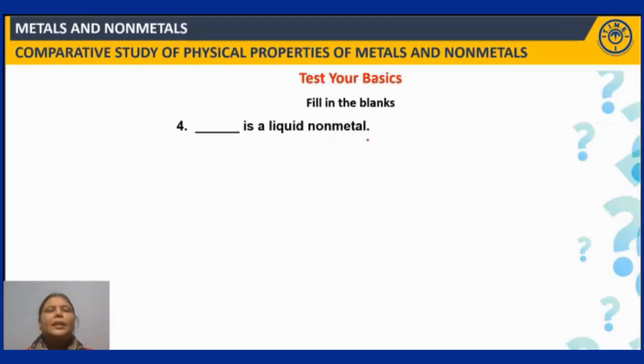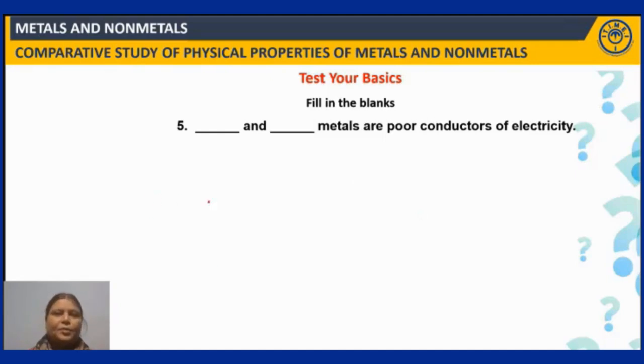Generally non-metals are gases, but some of the non-metals are solids as well as liquids, and in that bromine is the one. Bromine, isn't it? This is the one which exists in the liquid state under normal conditions of temperature and pressure. Right. Next question. Dash and dash metals are poor conductors of electricity.